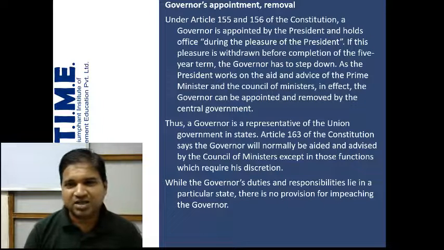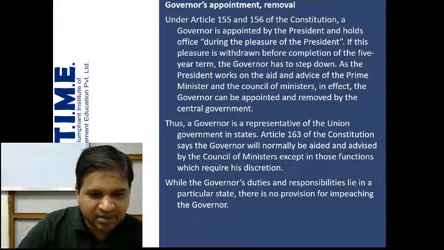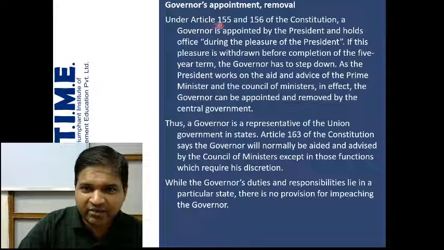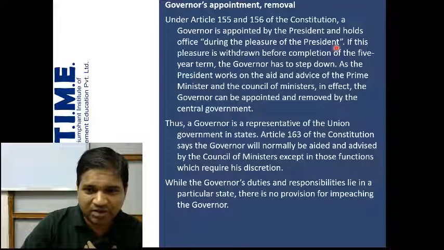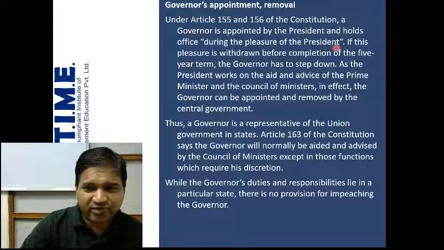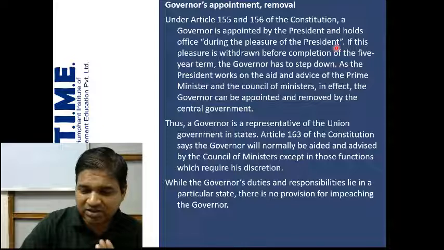These are very important articles. Article 155 and Article 156 of the Constitution. A governor is appointed by the president. This is again important factual information, and holds office during the pleasure of the president. So as long as the president is happy, the governor is holding the post. If the president wants, he can remove the governor. So during the pleasure of the president, it's not a fixed term. It's not that once a governor has been appointed, he will remain there for 5 years. If the president does not want, the president can remove the governor.